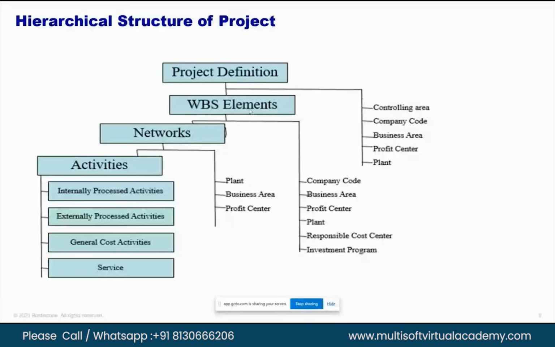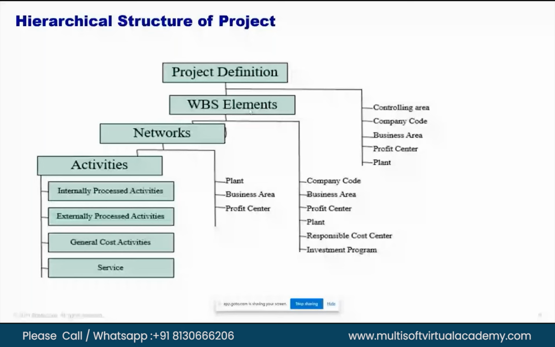Those activities will be called internally processed activities. If the developer has outsourced construction of the project to some subcontractor, all the activities in the project structure would be externally processed activities, because no manpower or machinery of the developer has gone into the construction.